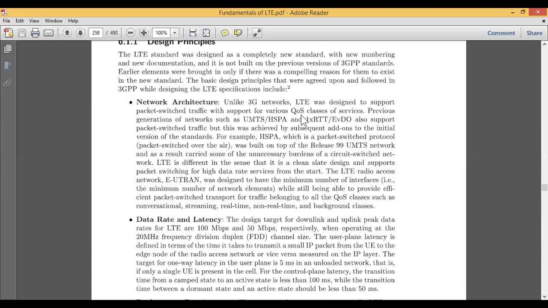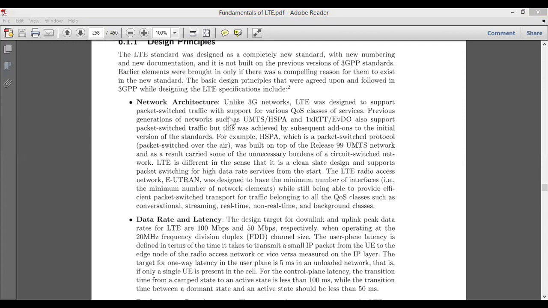Previous generations made use of high speed packet access and also supported packet switched traffic, but this was achieved by adding add-ons. The focus was on the core, but to achieve the required quality of service they gave some add-ons.